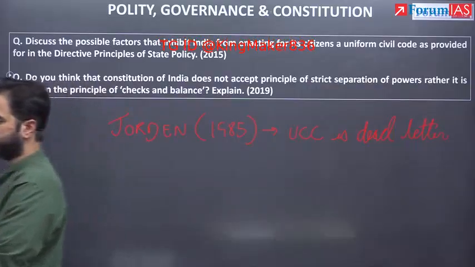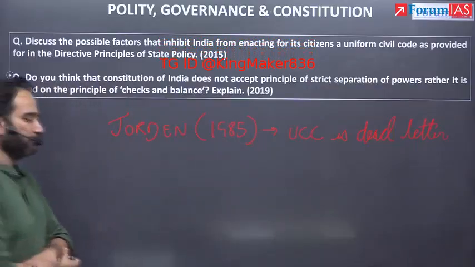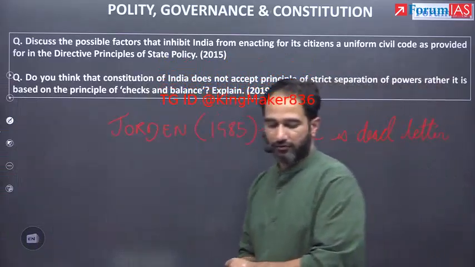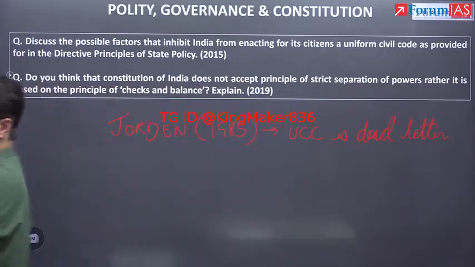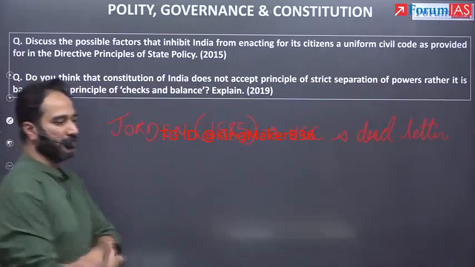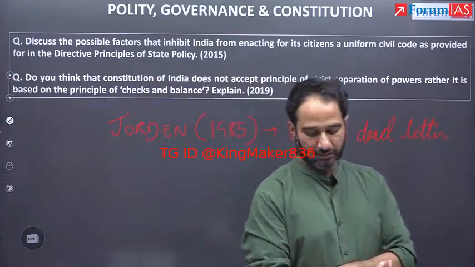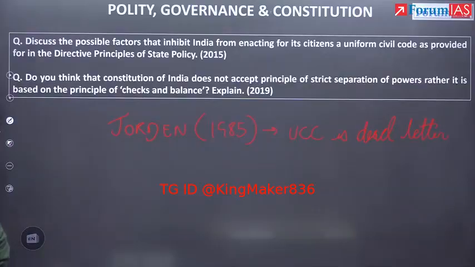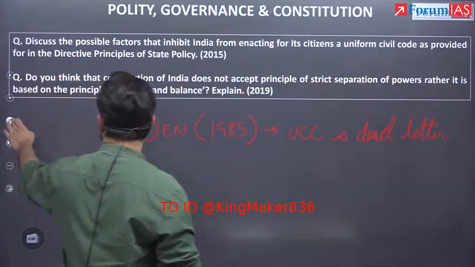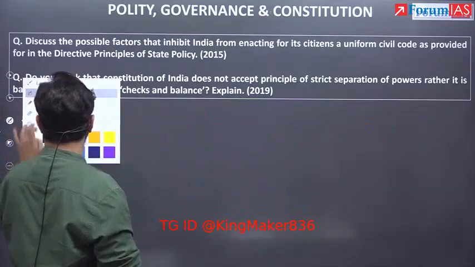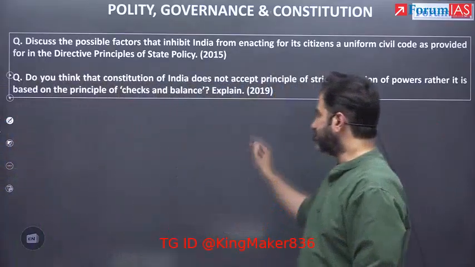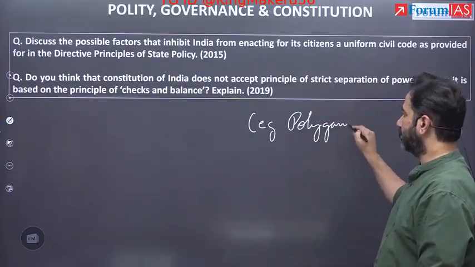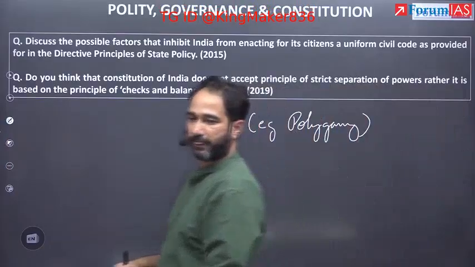However, UCC may override personal laws. In brackets, you write example polygamy.